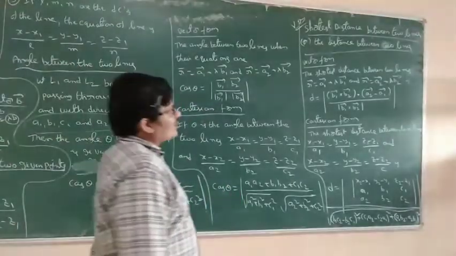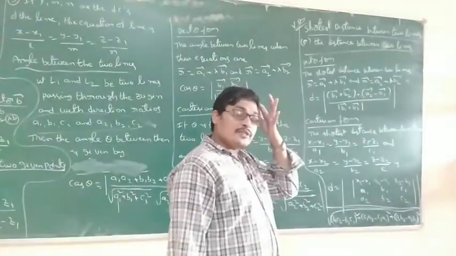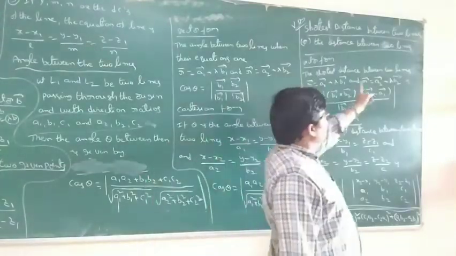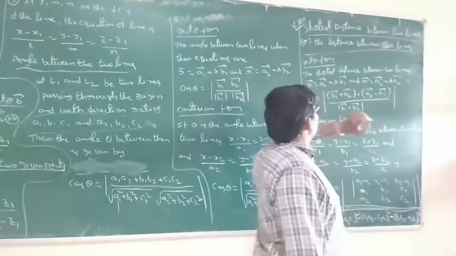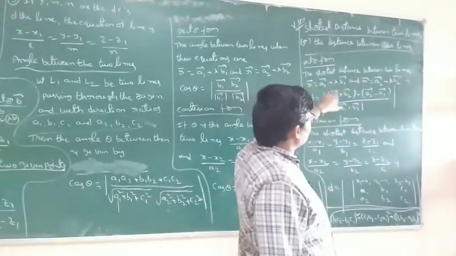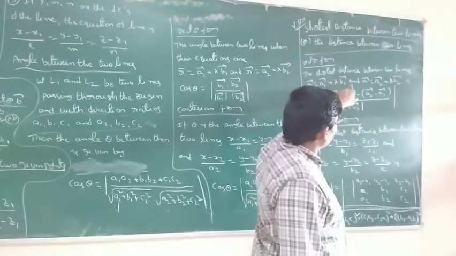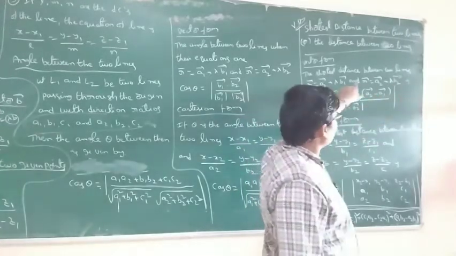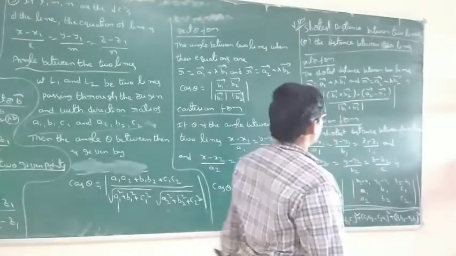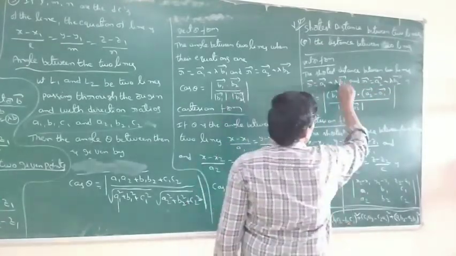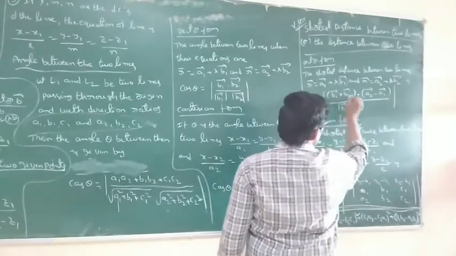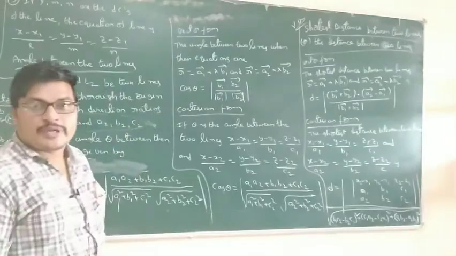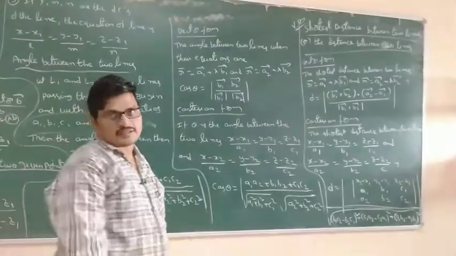First, the shortest distance between the two lines in vector form. The equation of a line is r bar equals a1 bar plus lambda b1 bar. Here we first have to find b1 bar cross b2 bar. b1 is a vector, b2 is a vector, so b1 bar cross b2 bar is a vector.